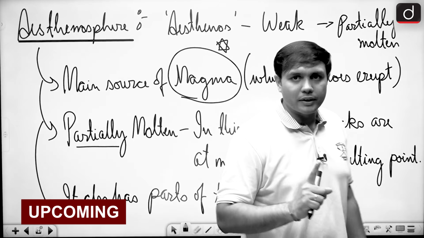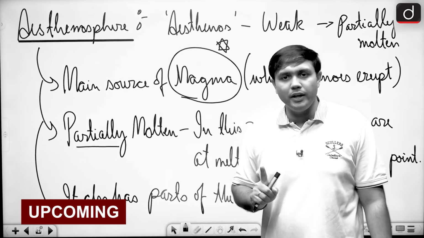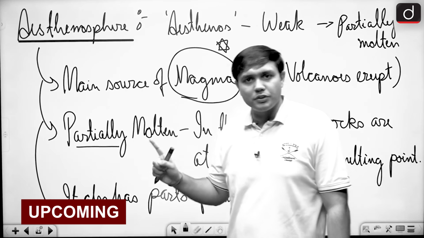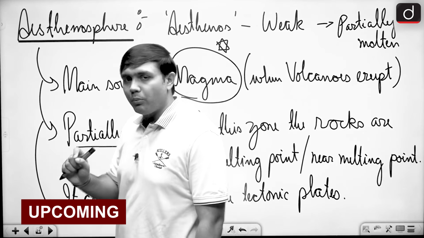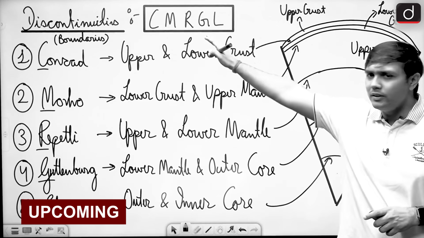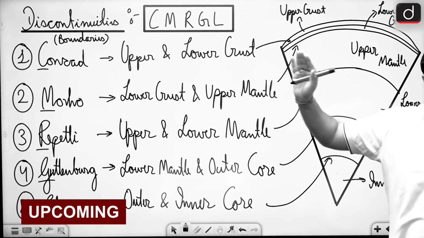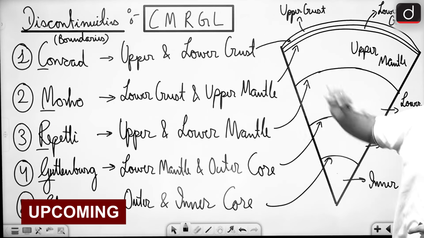Now the most important thing, asthenosphere is part of the mantle only, right? It is not part of the crust, right? So this is very, very important for you to remember. There is a very small mnemonic that you can remember. This is CMRGL, right? There are 5 major discontinuities that we can focus on.